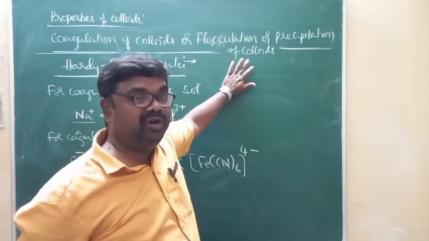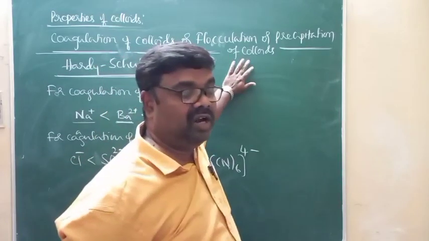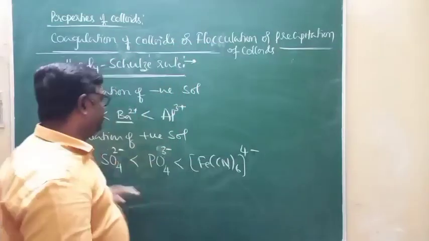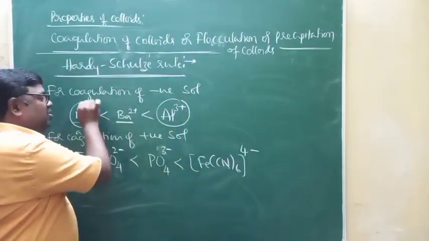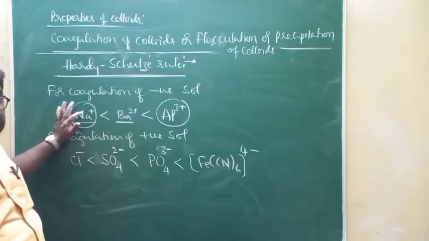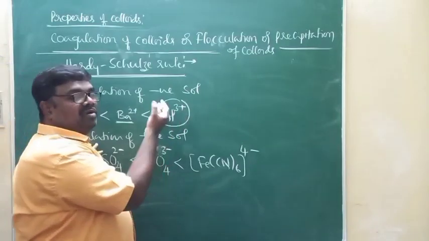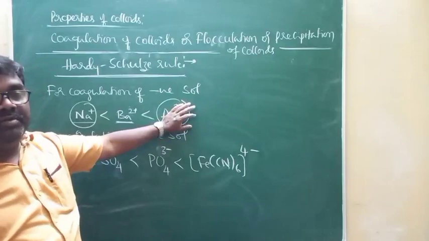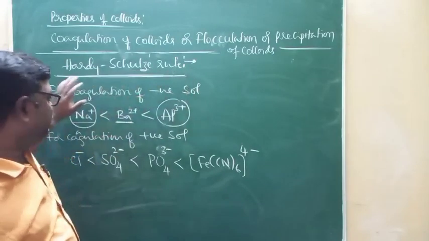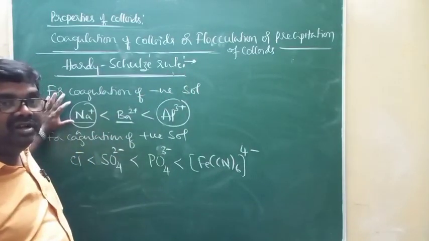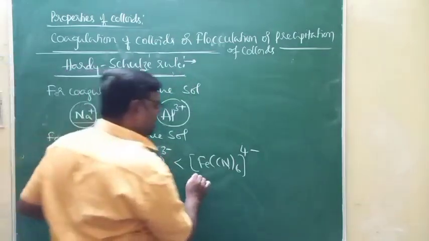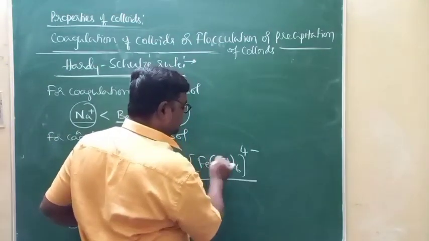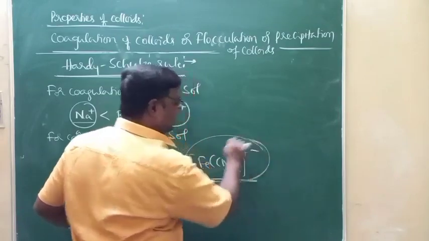the amount of electrolyte required to bring about coagulation of colloidal solution decreases. Just imagine the coagulating power of Al3+ ion is very high compared to the coagulating power of Na+. Because of that, I need a small amount of Al3+ ions to bring about coagulation of negative sol compared to the amount of Na+ ion required. Similarly, the coagulating power of ferrocyanide [Fe(CN)6] 4- is very high.